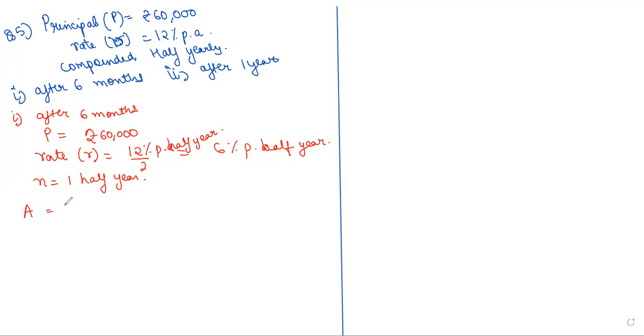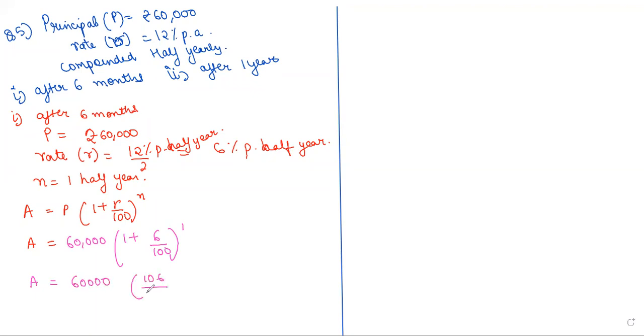So amount will be equal to principal into 1 plus rate by 100 raised to the power time. So amount is equal to principal is 60,000 into 1 plus rate 6 by 100 raised to the power 1. Solve this and find the amount. 600 into 106 is equal to, type your answer in chat box.